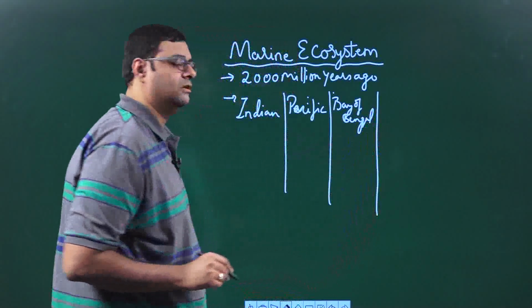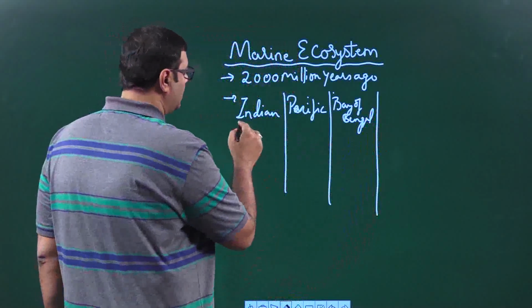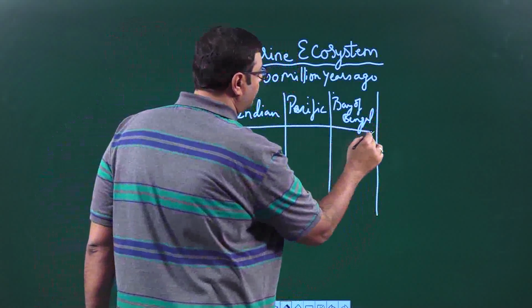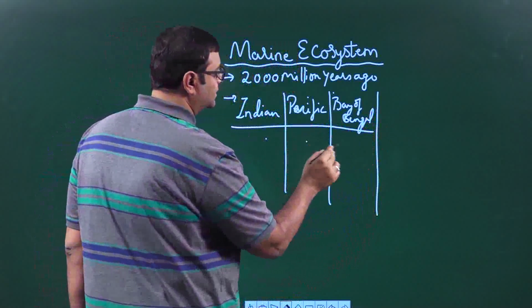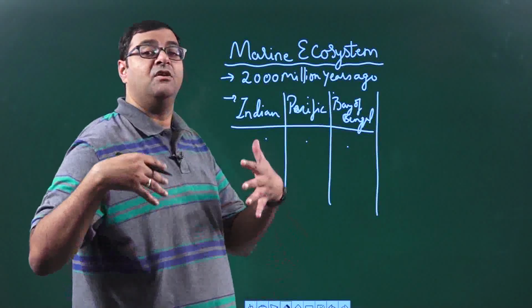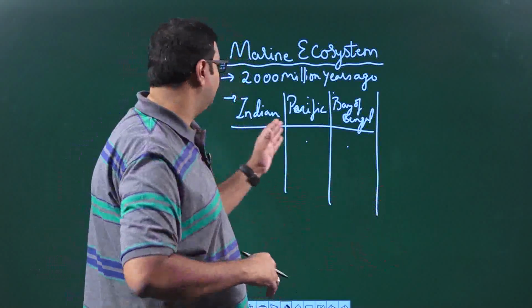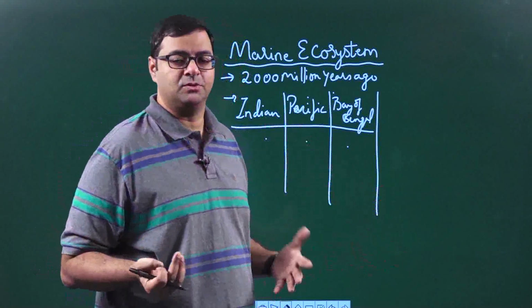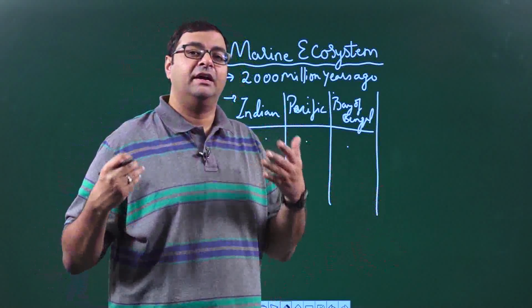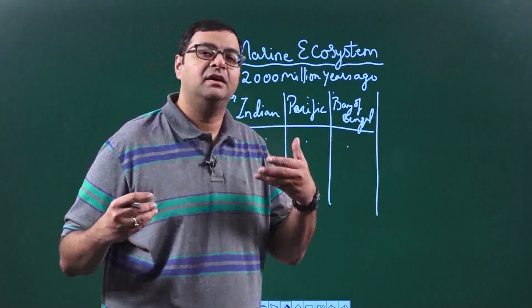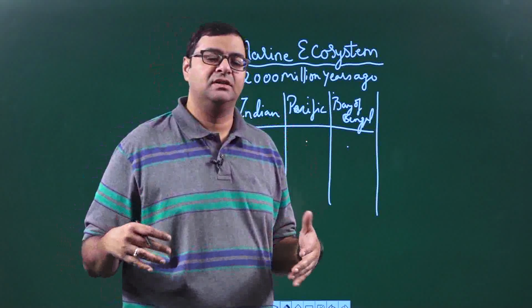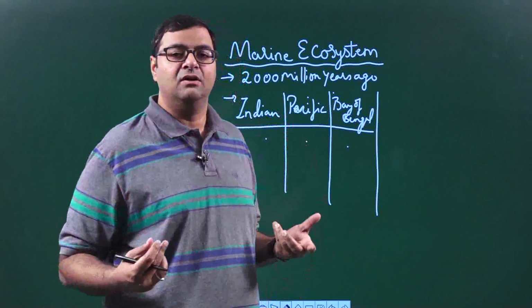These three will have three different types of ecosystem because they are widely spread. They will have different conditions, that is, different concentrations of salts and different concentrations of minerals.